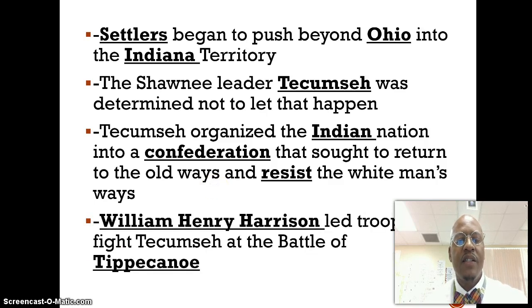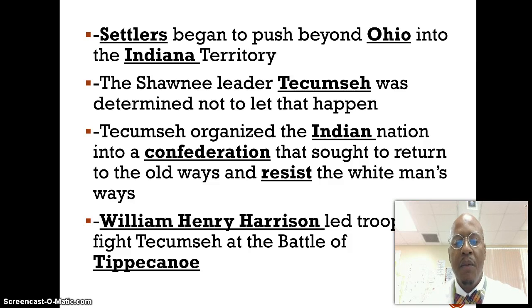William Henry Harrison was a commander who led his troops to try to quell this resistance. One particular battle was the Battle of Tippecanoe, and you'll see a short video clip on Moodle giving you an overview and more insight.